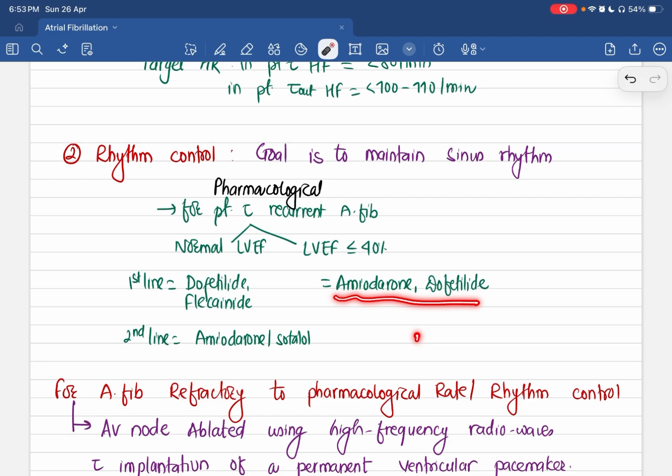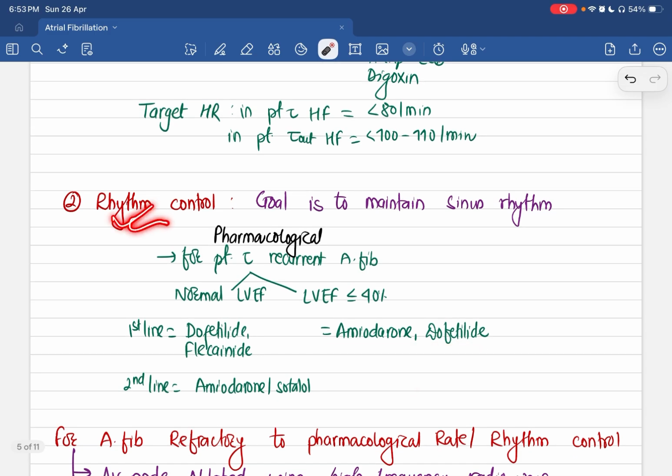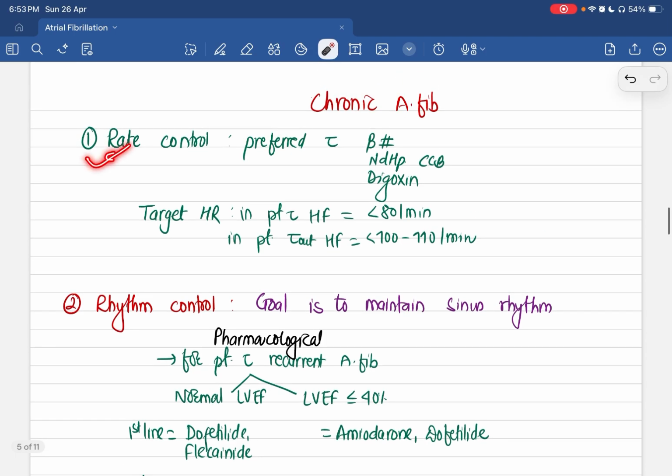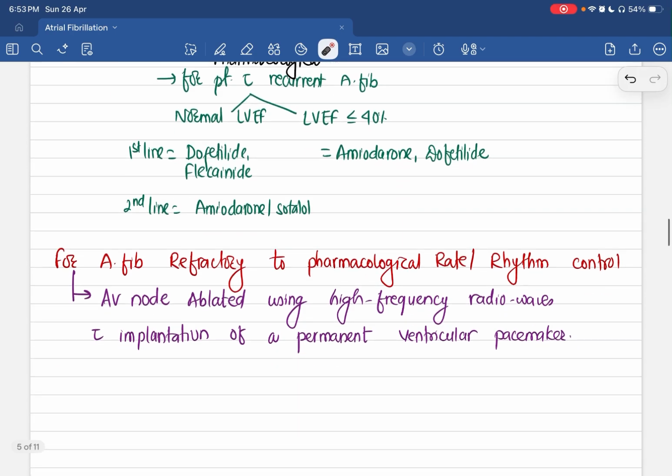So rhythm control is preferred only in patients who continue to have symptoms like dizziness and palpitation despite the rate control approach. So rate control is the preferred one. If the patient isn't getting symptomatic improvement on rate control, then only we prefer rhythm control.